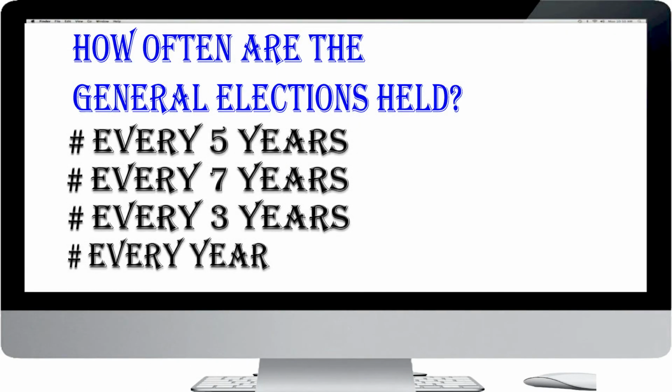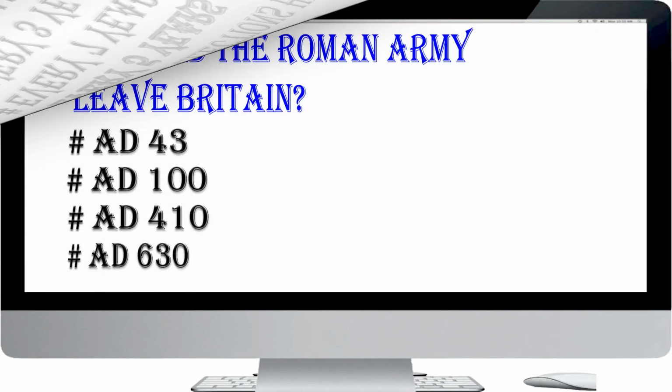How often are general elections held? Every 5 years, every 7 years, every 3 years, every year. The answer is every 5 years. MPs are elected at a general election, which is held at least every 5 years.